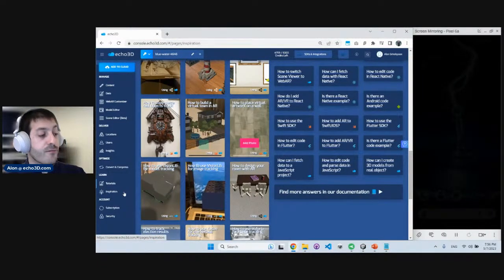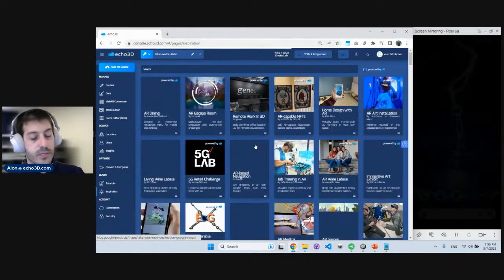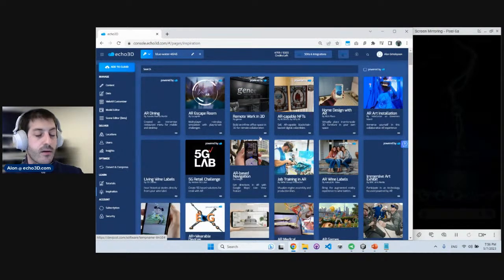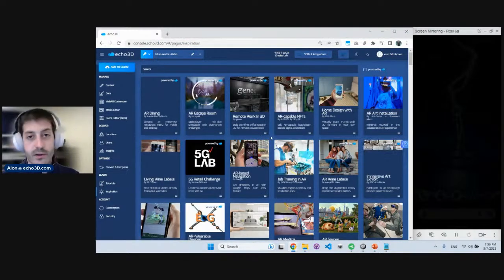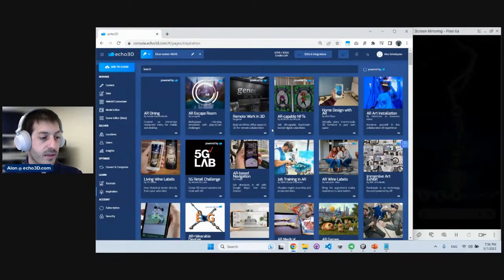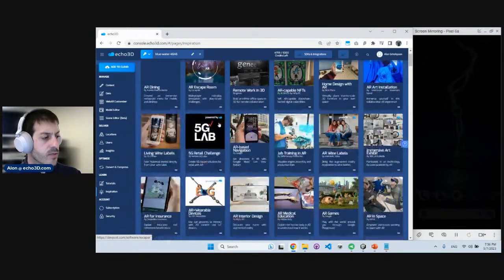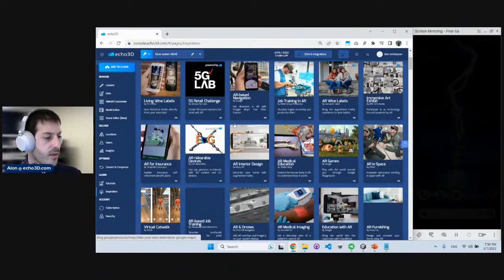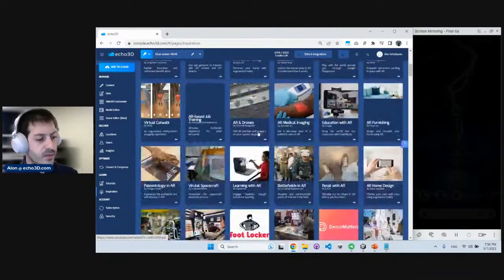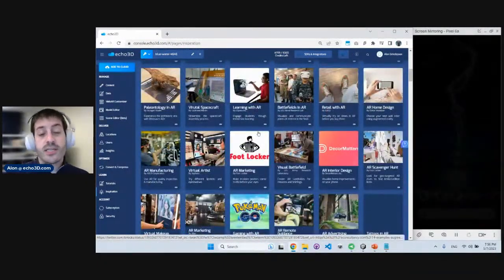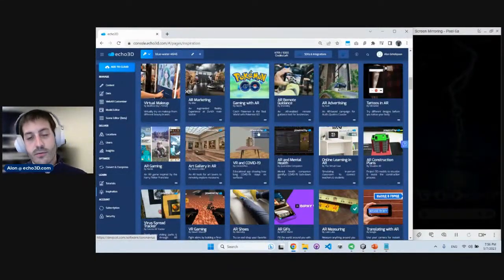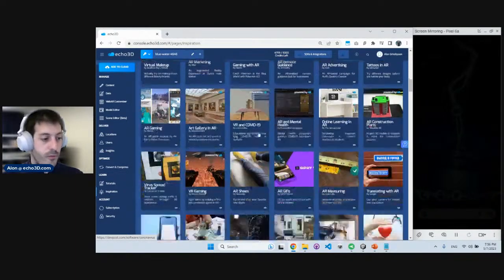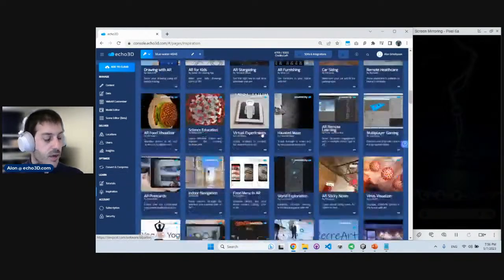And another page that is a favorite of mine is the inspiration page. Here, you're seeing so many projects that use Echo to build AR, VR applications. There's amazing things here around art and data visualization and NFTs and e-commerce and training, and projects that we did with Verizon and other companies that are really, really inspiring, just to see all these use cases of 3D that can give you inspiration of what you want to build with 3D assets. So definitely go through that page and get inspired.